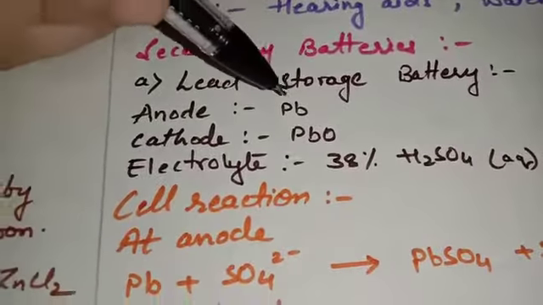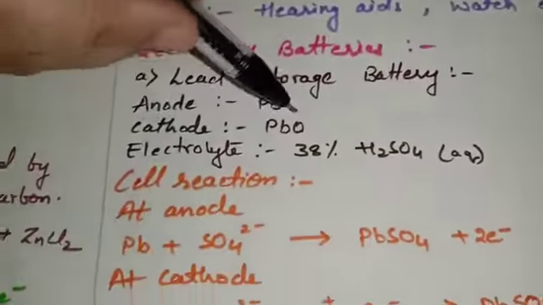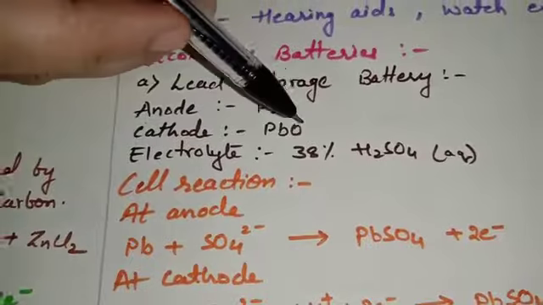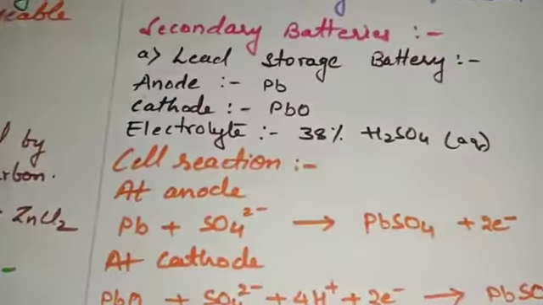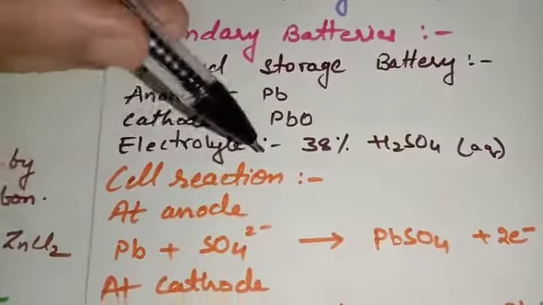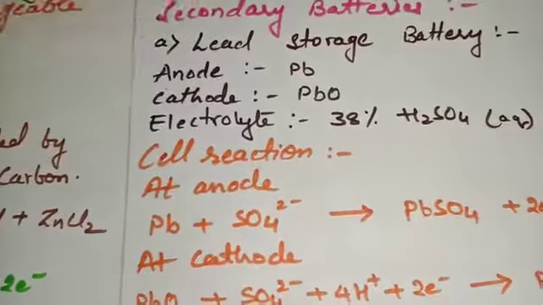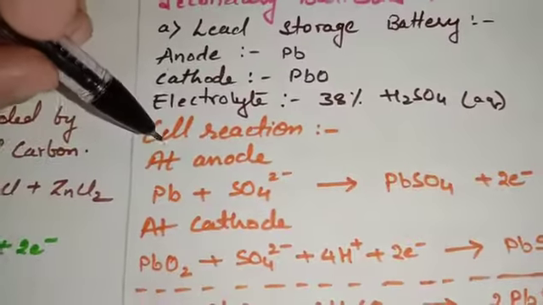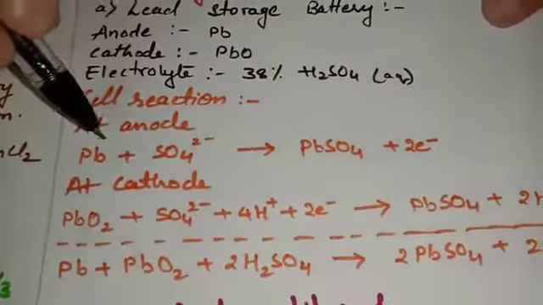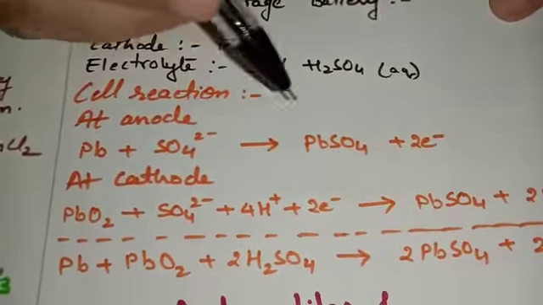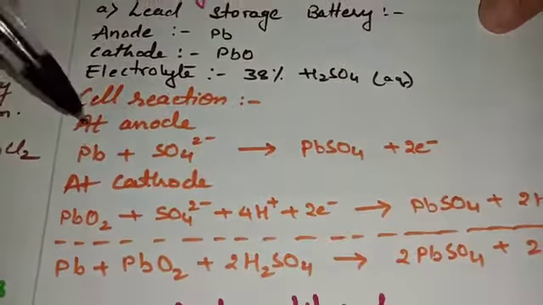Here, anode will be the metallic grid of lead, whereas cathode is lead oxide, as well as electrolyte is 38% sulfuric acid, which we can say normally is a dilute sulfuric acid. The cell reaction that I have written is during the time of discharging, that means when the cell is working. At anode, Pb, lead, reacts with sulfate ions and gets converted into lead sulfate by losing 2 electrons. Again oxidation takes place at anode.